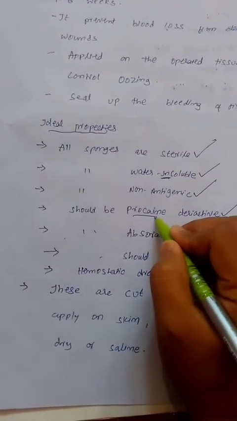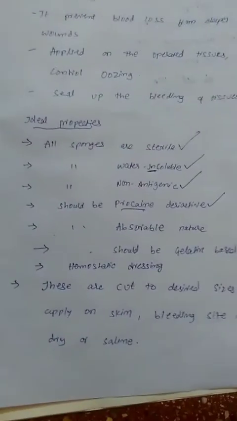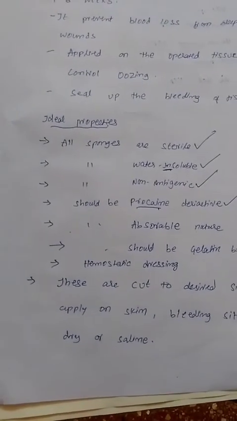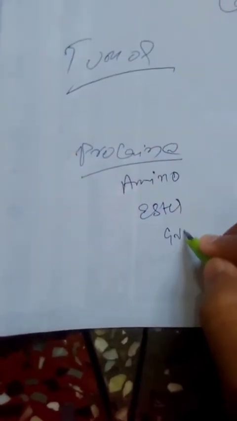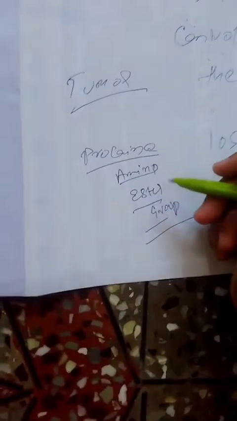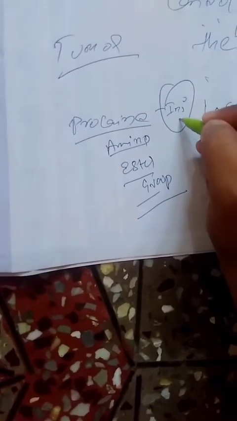Procaine, we can use here procaine derivatives. Procaine is made up of amino ester groups. Due to the presence of amino ester groups, procaine is available in injection form. The injections are given before the operation, before the surgeries.